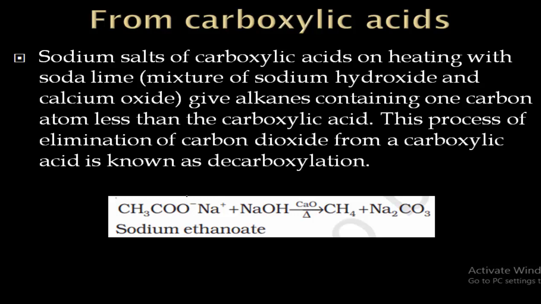So here we remove CO2 from the carboxylic acid, and thus it is said to be decarboxylation, removal of carbon dioxide from carboxylic acid. The mixture of sodium hydroxide and calcium oxide is said to be soda lime. So sodium ethanoate, when treated with soda lime, will form methane along with the formation of sodium carbonate, Na2CO3. So this is another method to prepare alkanes.